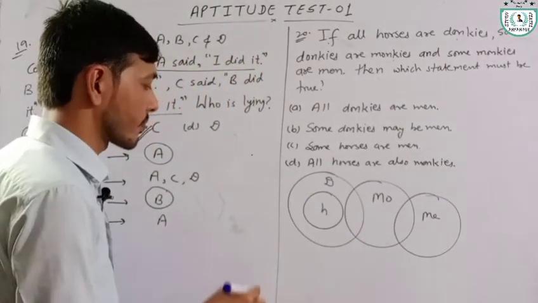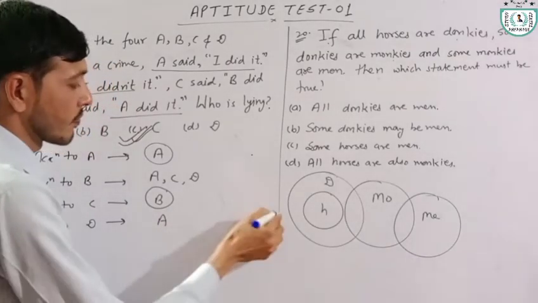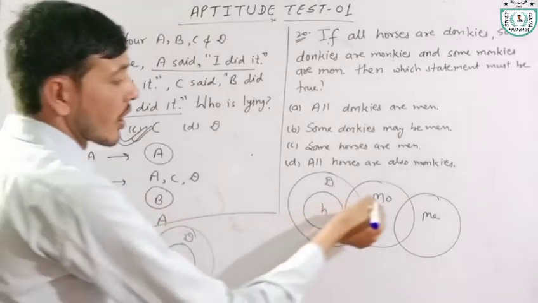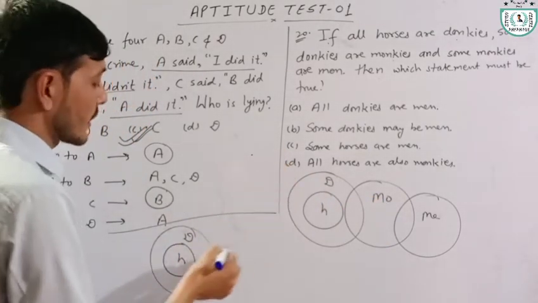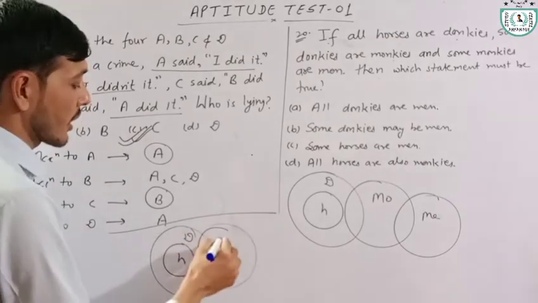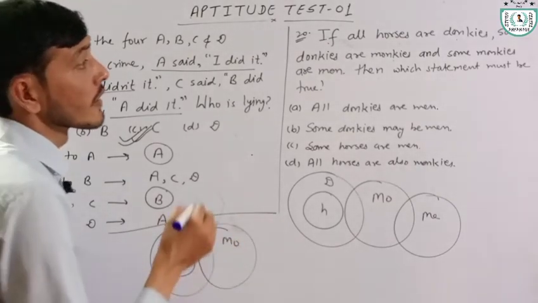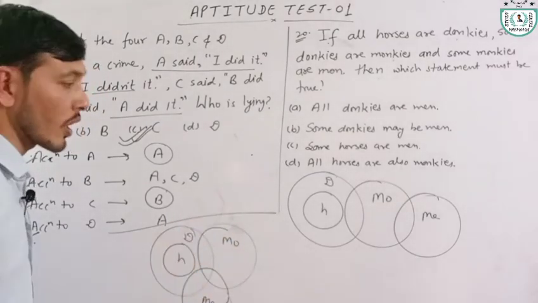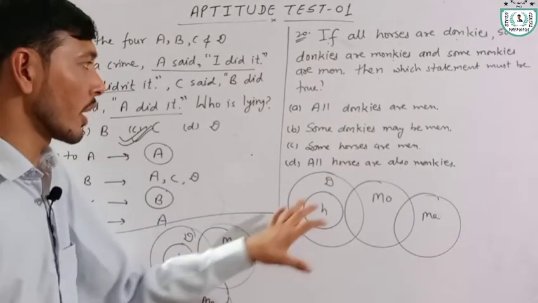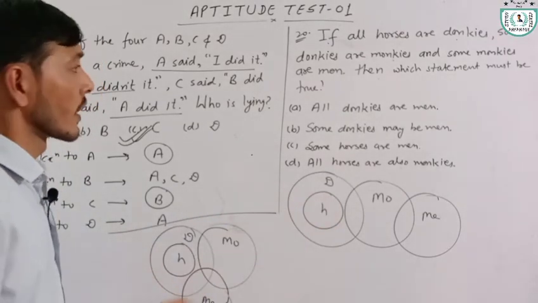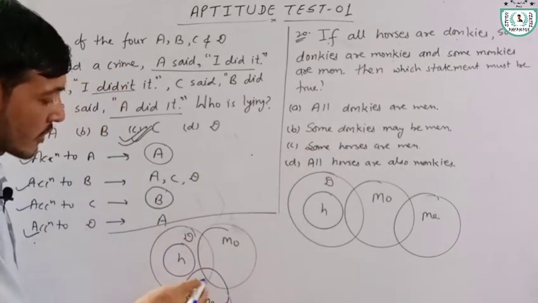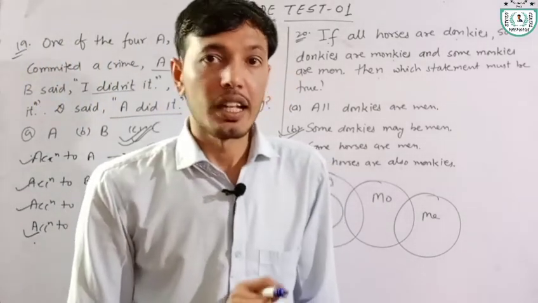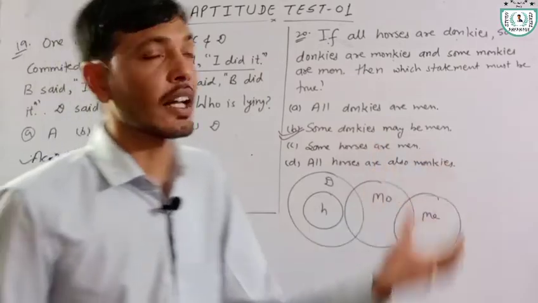Okay, second one is: all horses are donkeys. Some donkeys are monkeys. And some monkeys are men. Okay, these two conditions we have. According to these conditions, we can say that some donkeys are men. Hence, correct answer is some donkeys are men.